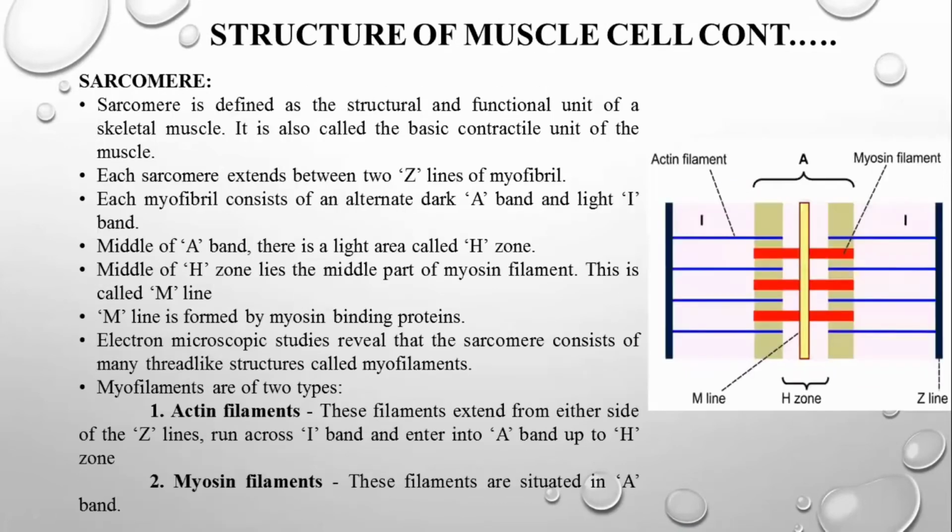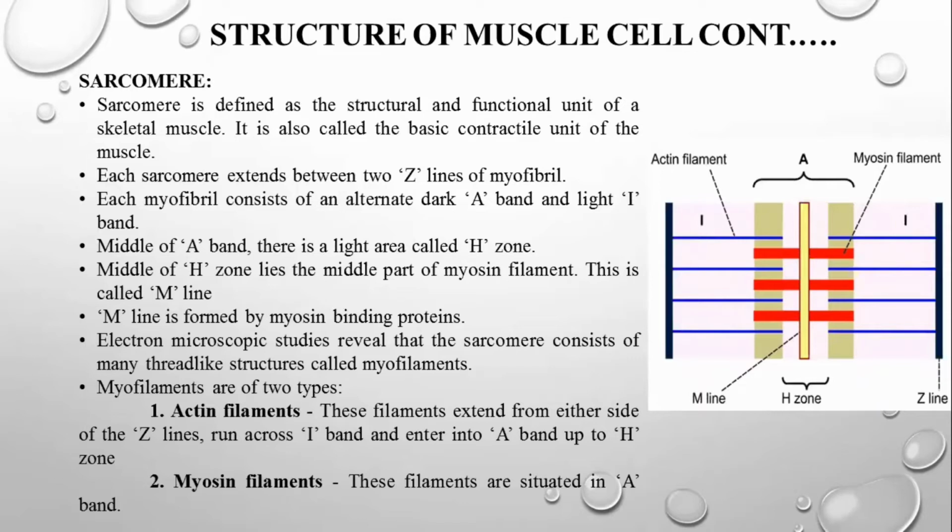Next we're going to see about the sarcomere, which is a very important one and plays a major role in muscle contraction. Each and every muscle contraction takes place with the help of this sarcomere.